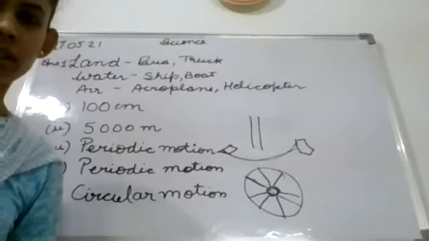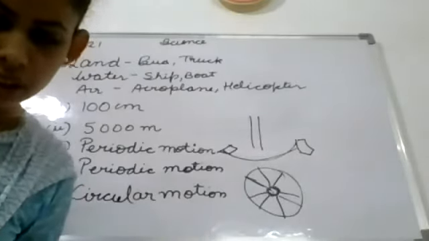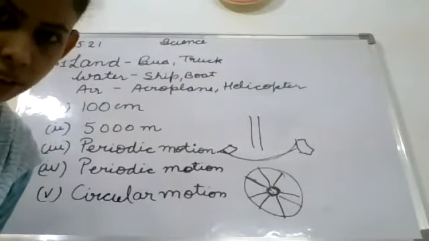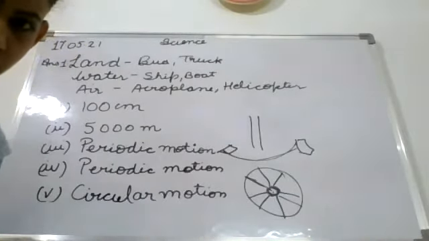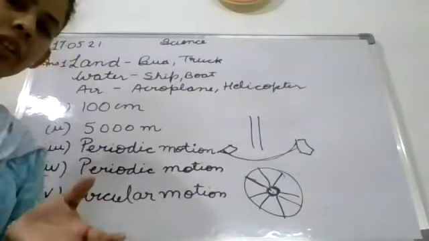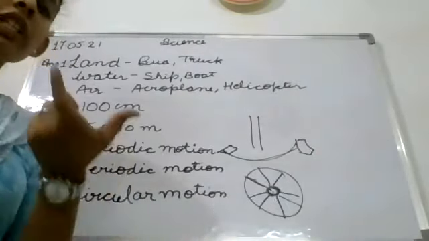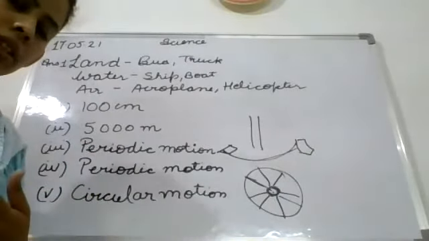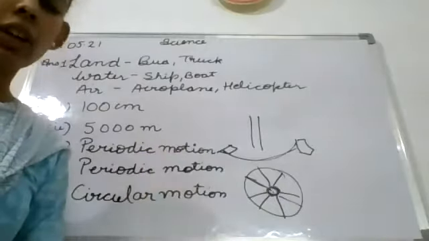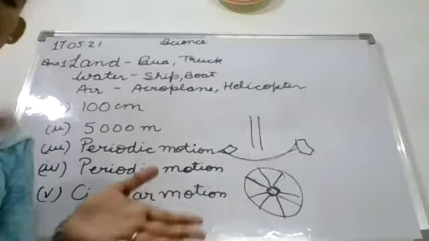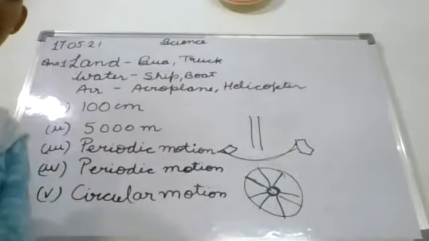We cannot use a footstep or a pace because we all have different lengths of our hands. Yes. So the answer, it is not a fixed measurement, and also it varies from person to person. My foot length or pace will be different from yours. So it varies from one person to another person.